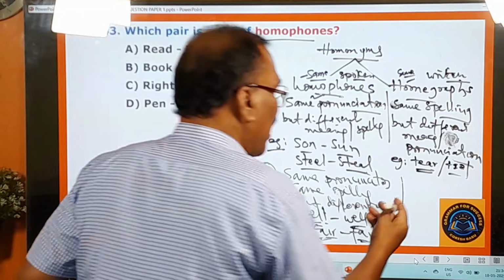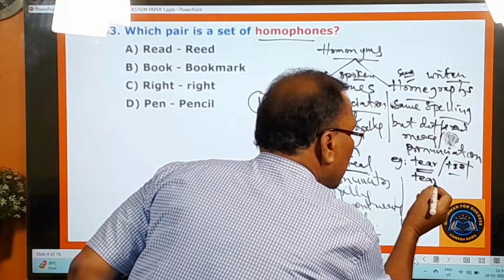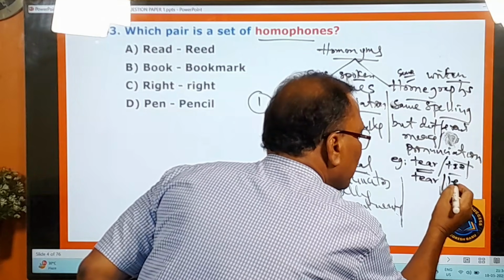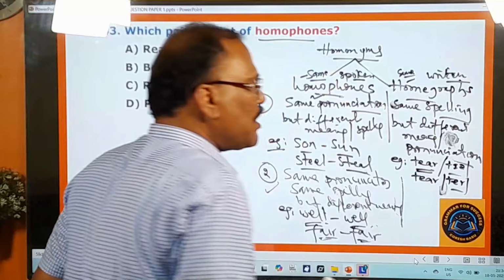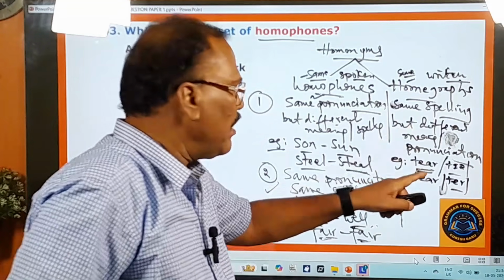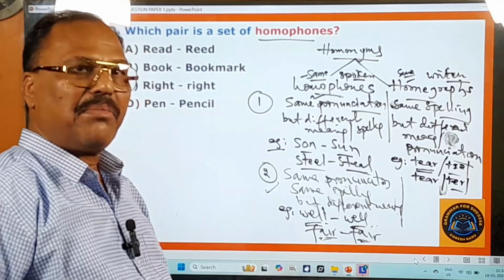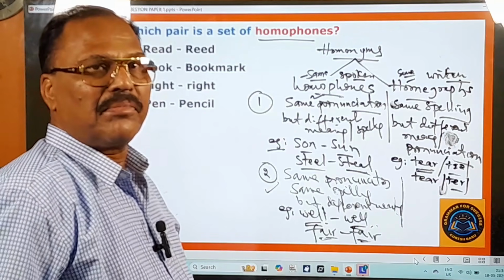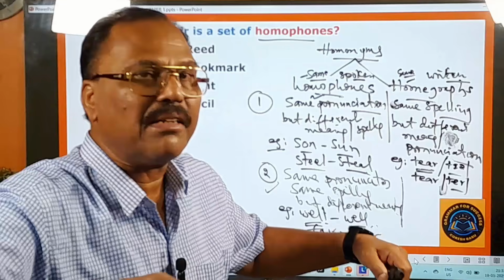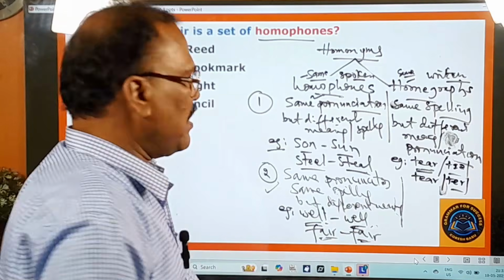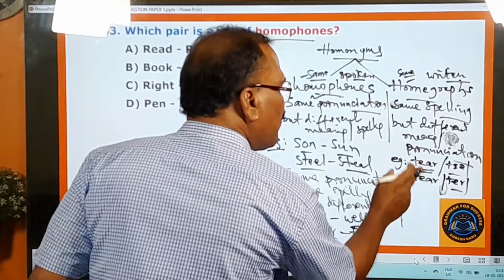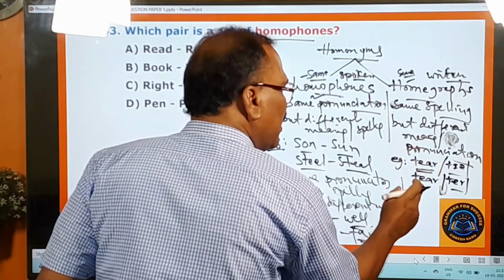And another tear is there, which you pronounce differently. Tear means to rend. If you come across a tiger, it will rend you into pieces. Rending means tearing into pieces. Same spelling but different meaning and different pronunciation.